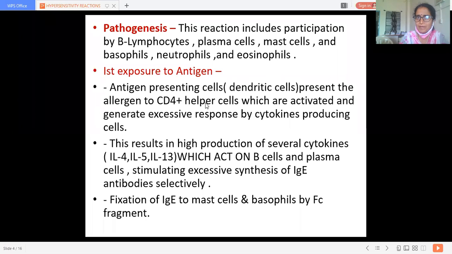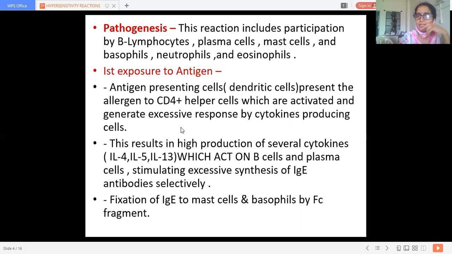So they present the allergen to the CD4 helper cells, which get activated and generate an excessive response by the release of cytokines. The further response is by cytokine producing cells.